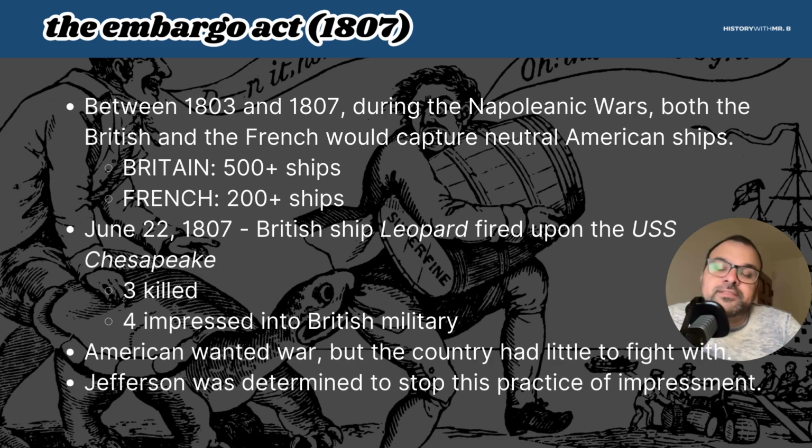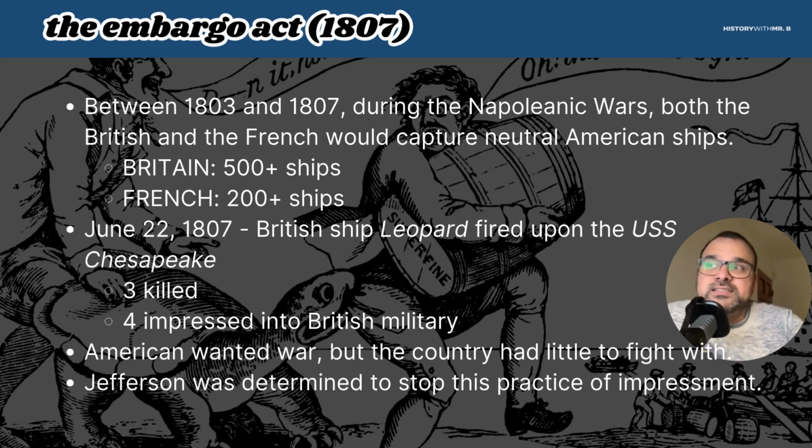And it is in June of 1807 that the British ship Leopard fired upon the USS Chesapeake. In that attack, 3 Americans were killed, 4 Americans were taken captive and impressed into the British military. So basically, impressment is where an American was captured and then forced to serve in the British military, in the British Navy, right? So that is definitely not something you would see happen very much today, if at all.